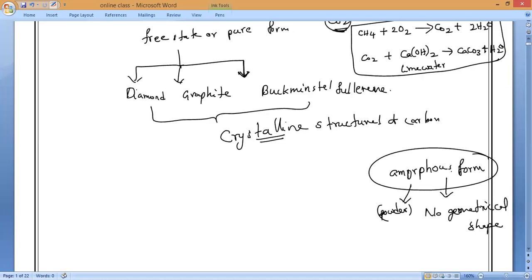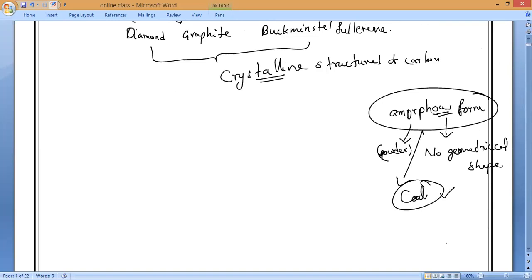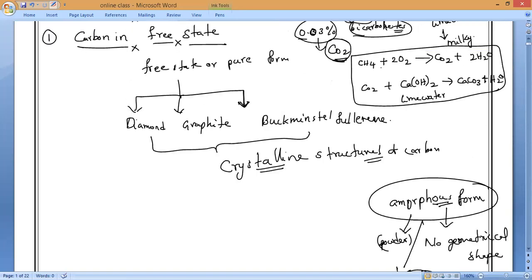The example of the amorphous form of carbon is coal.